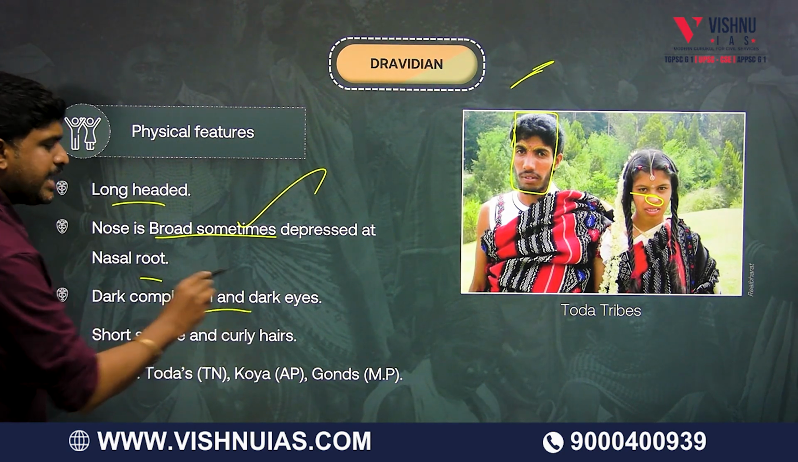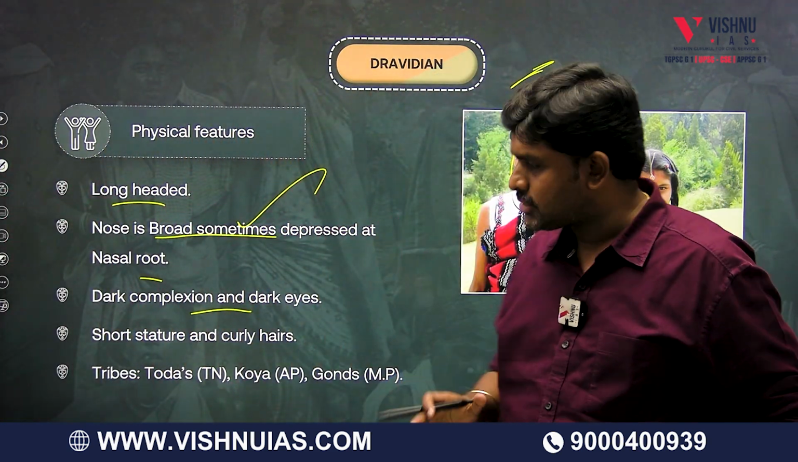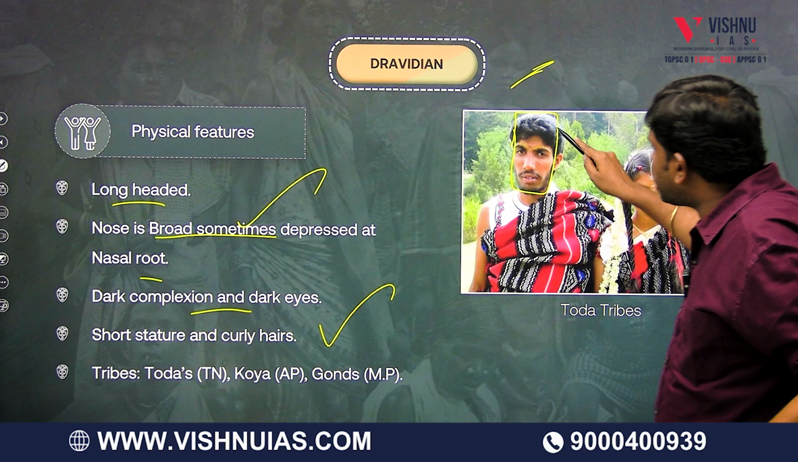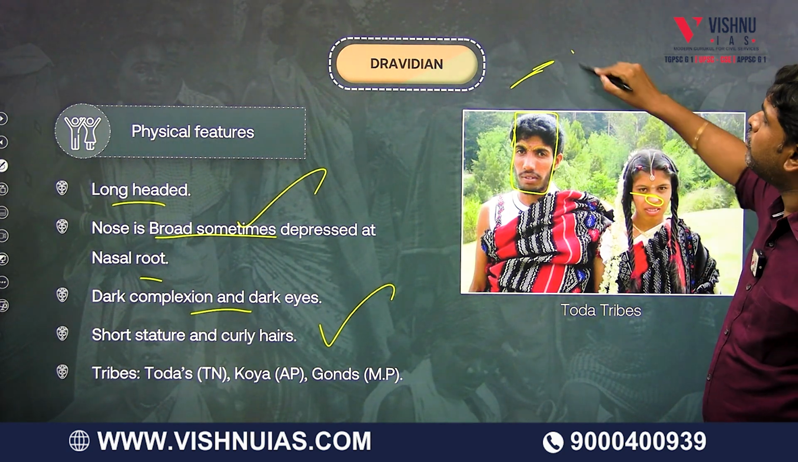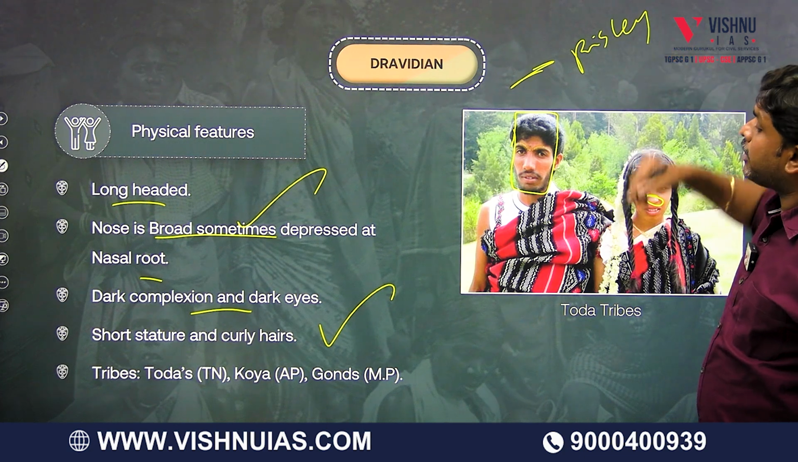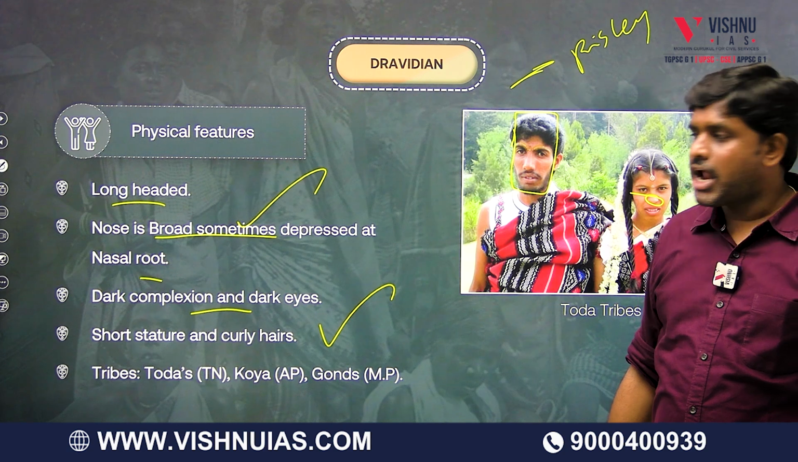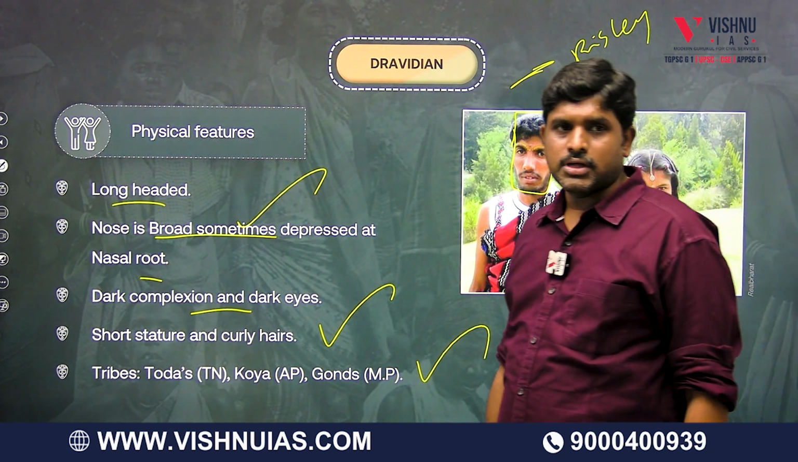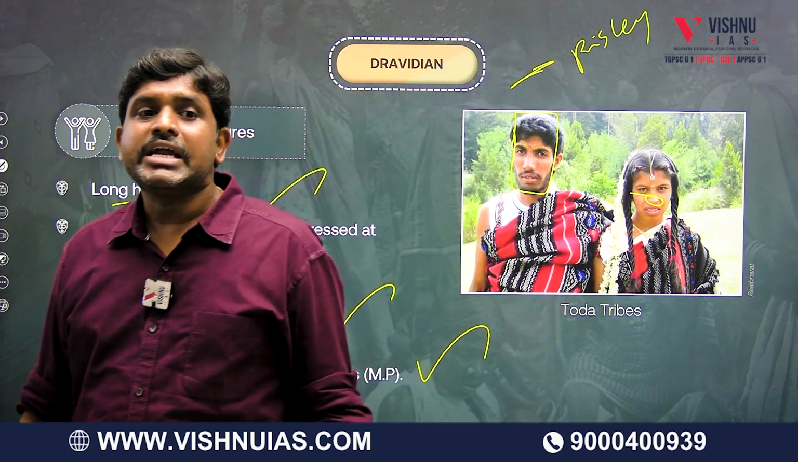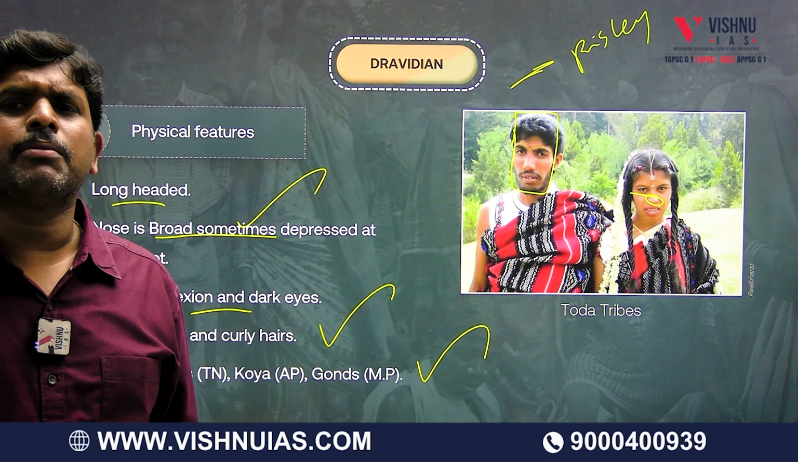Dark complexion and dark eyes. South Indian people have dark complexion and dark eyes, short stature and curly hair. According to whom? Risley. Examples are Toda, Tamil Nadu, Koya, Gonds. These are who? Dravidians. We are not bothered about the remaining five.